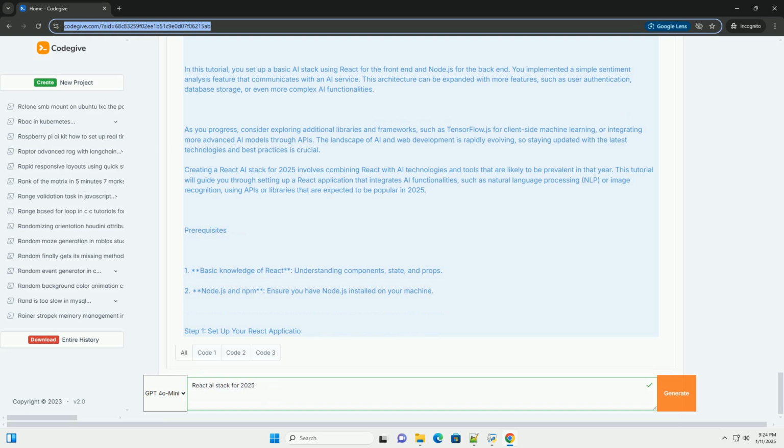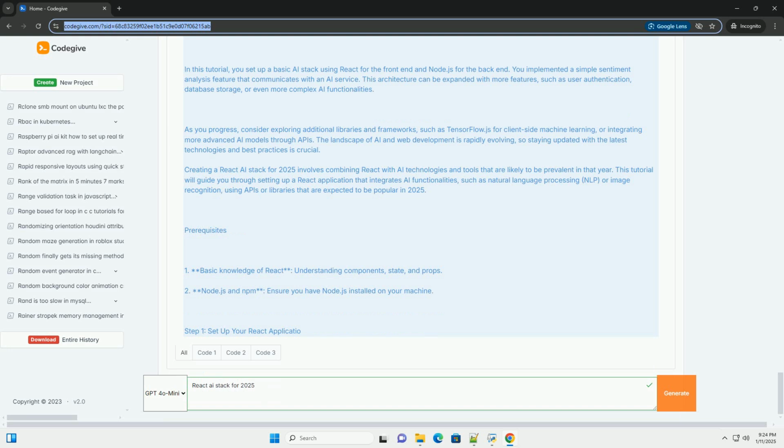Step 4. Implement sentiment analysis. You will need to replace the AI API endpoint in your Node.js server with an actual sentiment analysis API. For example, you could use a service like Hugging Face, IBM Watson, or any other NLP API that provides sentiment analysis. For demonstration purposes, let's assume the API returns a JSON object with the fields sentiment and score.